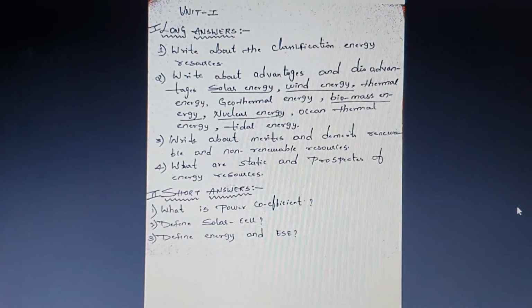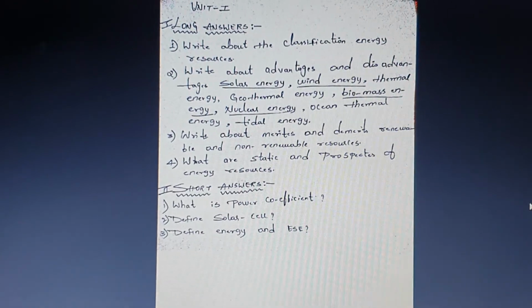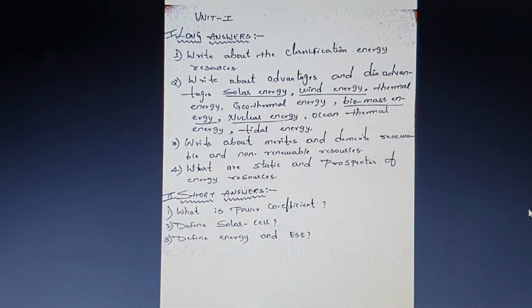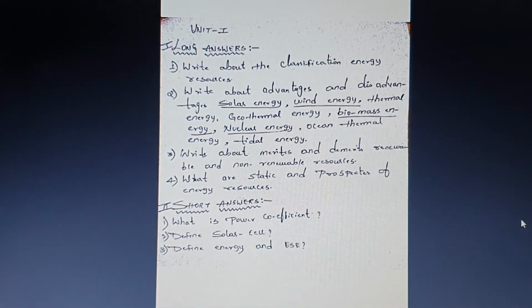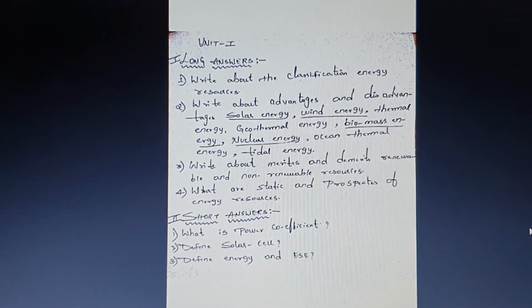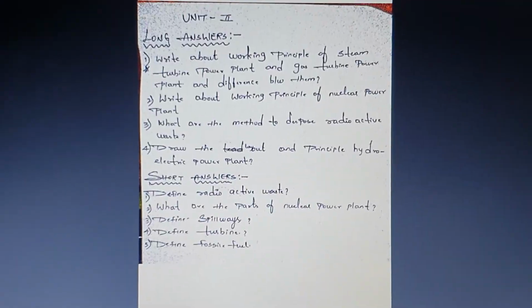The next one, the merits and demerits of the renewable and non-renewable energy resources, which we have discussed in the short answers, and statistics and prospects of the energy resources. And then we have the definitions of the power coefficient, solar cell, energy and ESC, which are very important questions for your external from your unit 1.